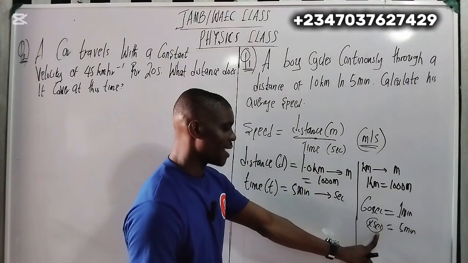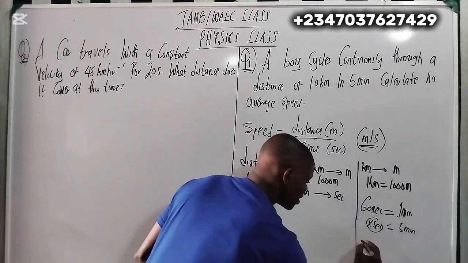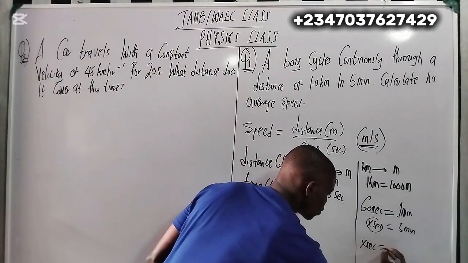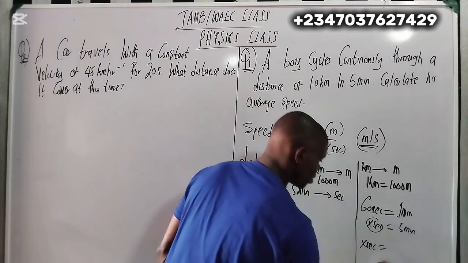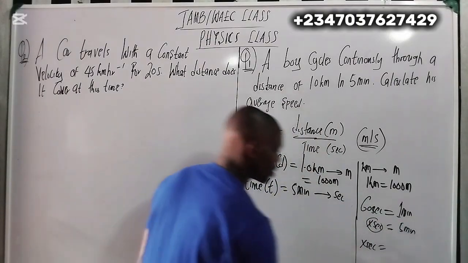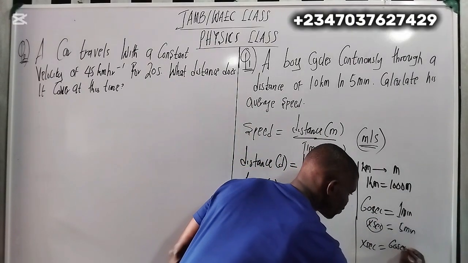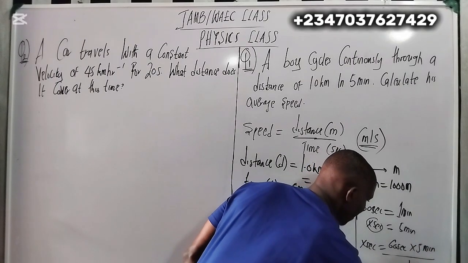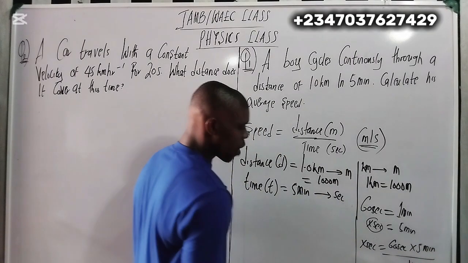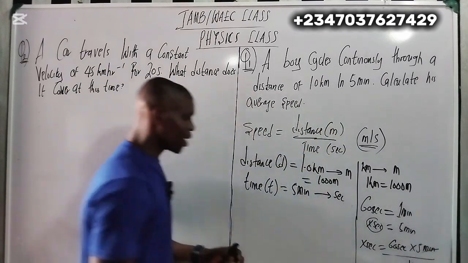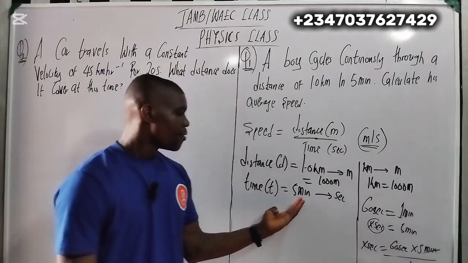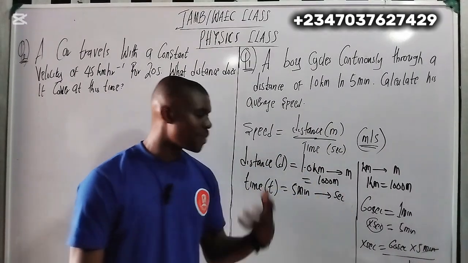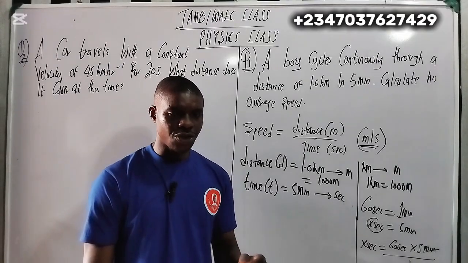It's going to be seconds equals to this times this. So that's going to be 60 seconds times 5 minutes over 1 minute. Okay. The minutes here and here will go out. So in the sense that if you're converting a minute to seconds, you multiply by 60. Do you understand?